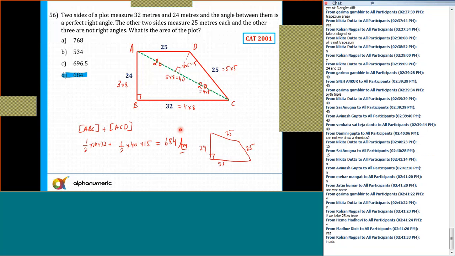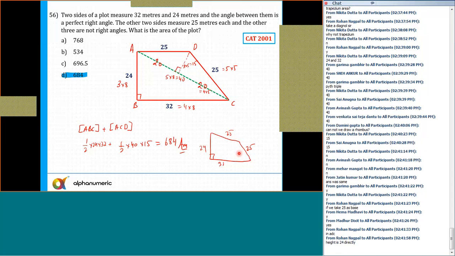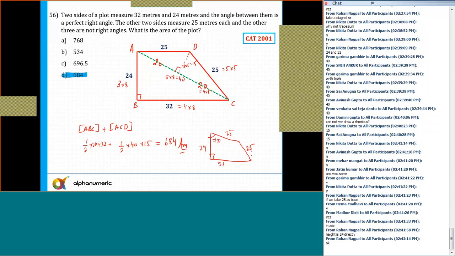So in ADC, if we take 25 as the base, and from this point, but again, how can I be sure that this is the height? Height is 24? No, not necessarily. In that case, you are assuming that these two lines are parallel, which is not the case. This angle is not a 90 degree. So if I drop like this, it's not necessarily the height. Somehow you might get answers, but that is not the correct way.